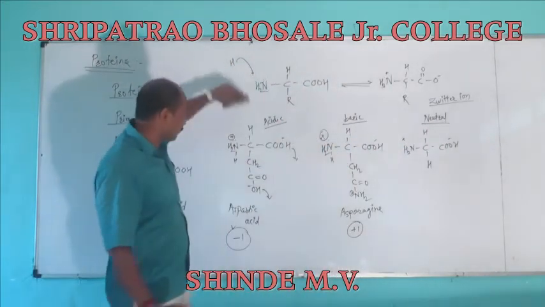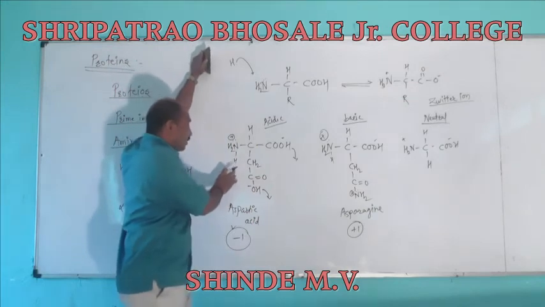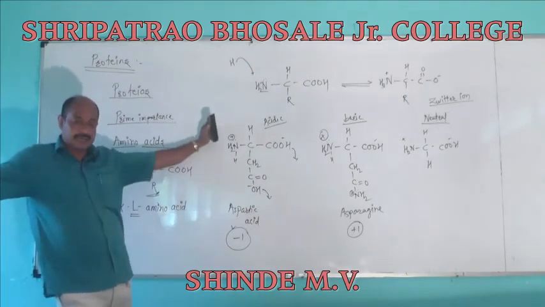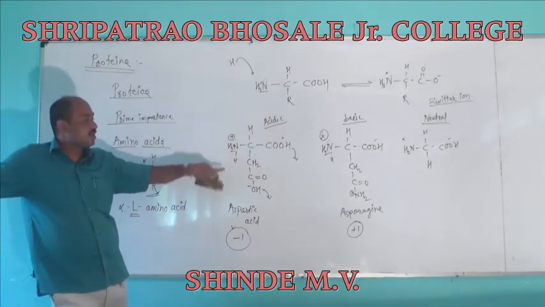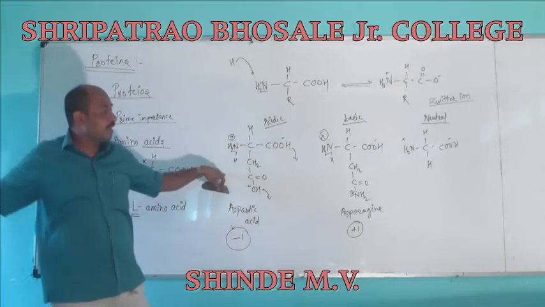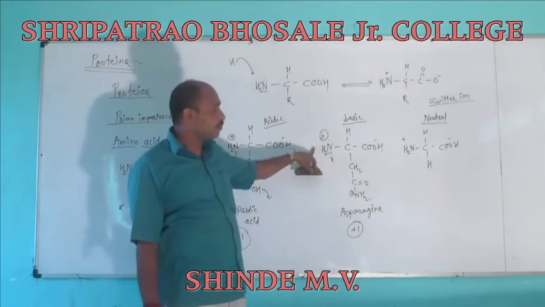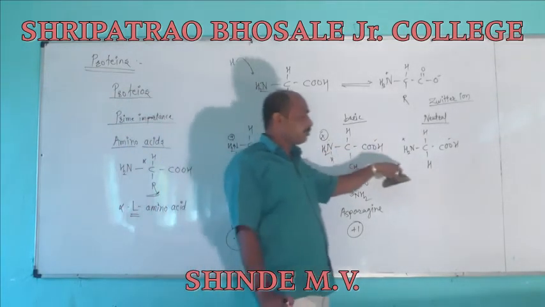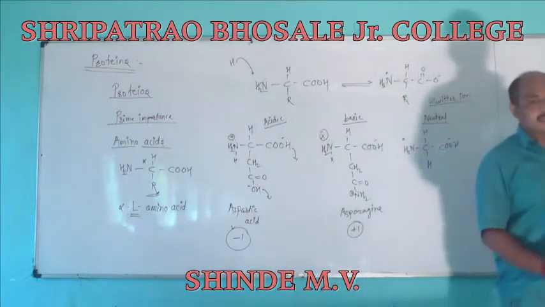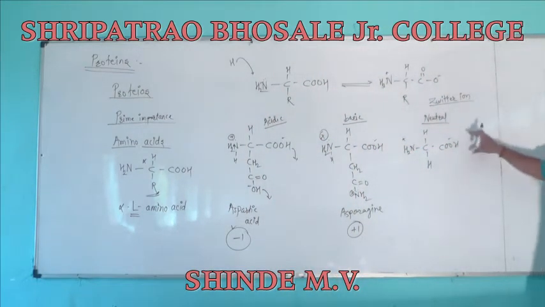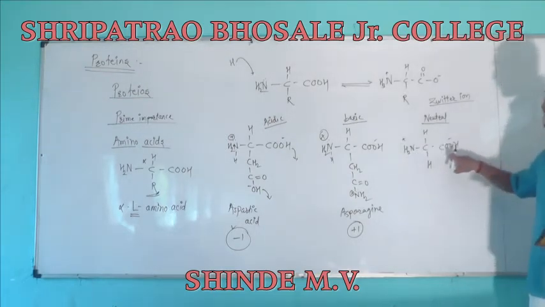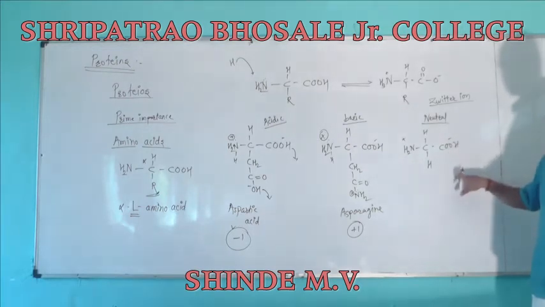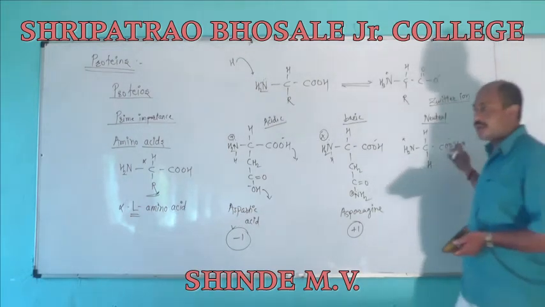Listen carefully. Look carefully. When we have more carboxyl groups than amino groups, those amino acids are considered acidic amino acids. When we have more amino groups than carboxyl groups, it is considered a basic amino acid. And when we have an equal number of amino and carboxyl groups, these are considered neutral amino acids.